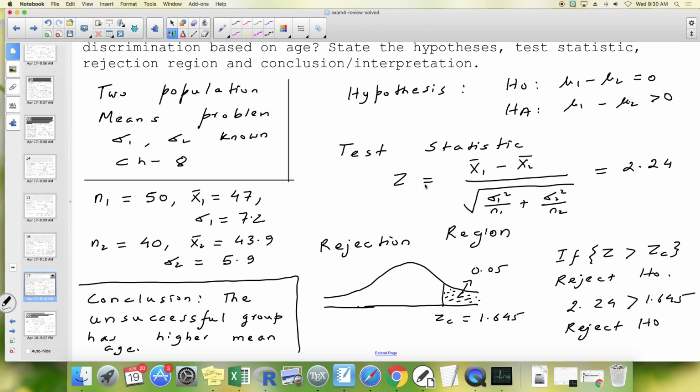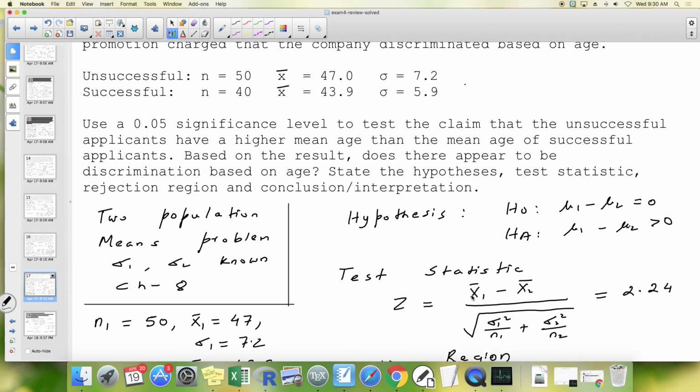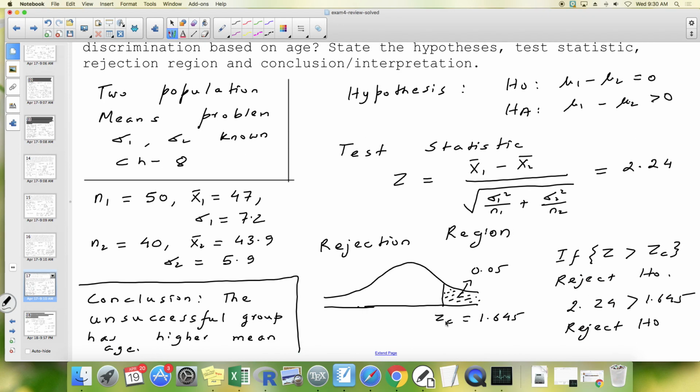Next comes the rejection region. So it's a z test. So we draw a z curve, and it's a right-tailed test. So we draw the right tail. How fat should be the right tail? It should be 0.05 fat. Alright, so area to the right of ZC is 0.05. Hence area to the left of ZC is 0.95.